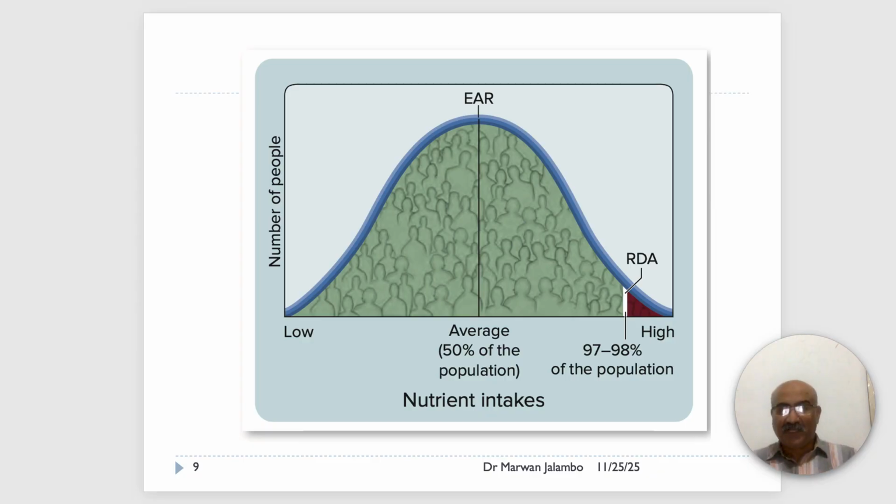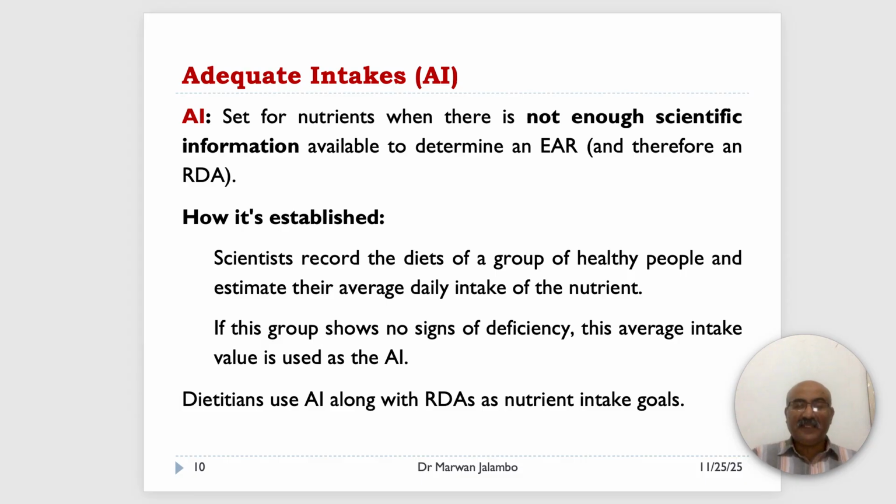AI, not artificial intelligence. It is adequate intake. So adequate intake, or AI, is set for nutrients when there is not enough scientific information available to determine an EAR and therefore an RDA.